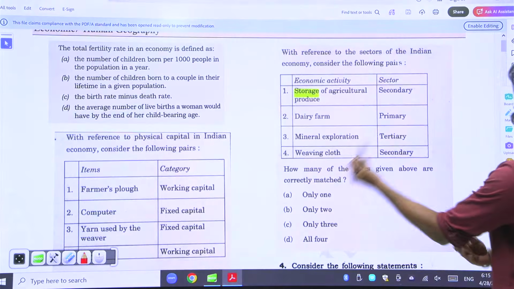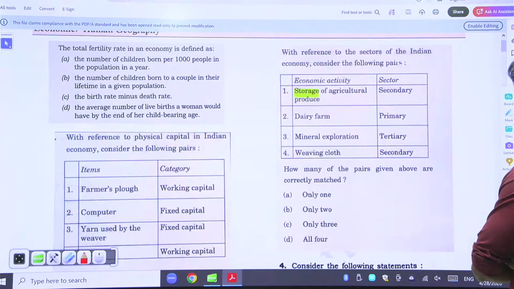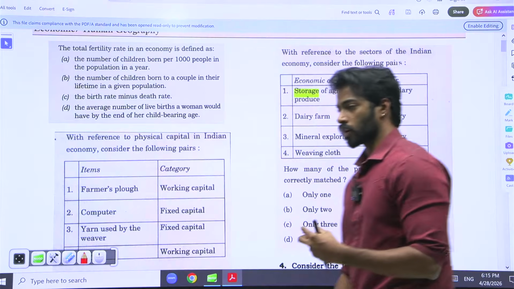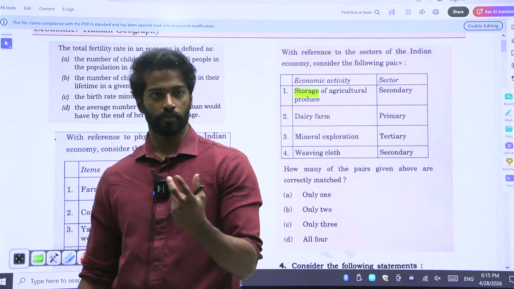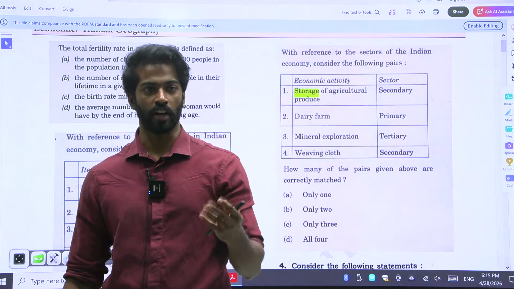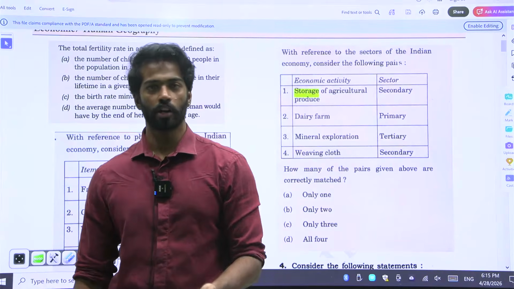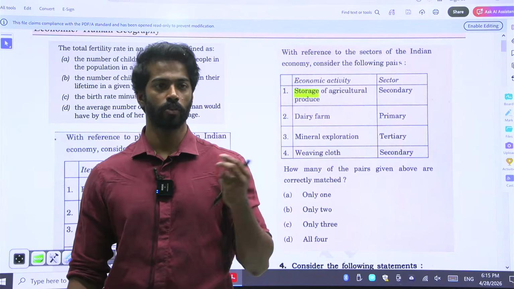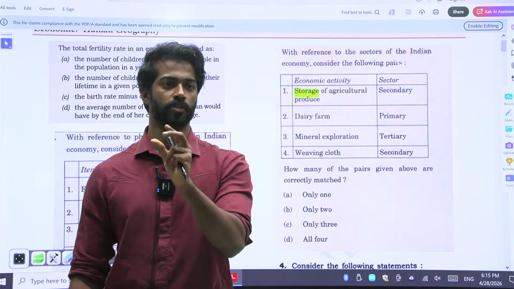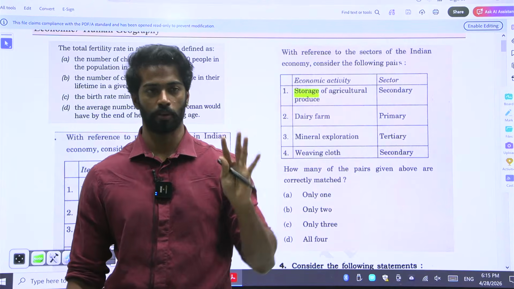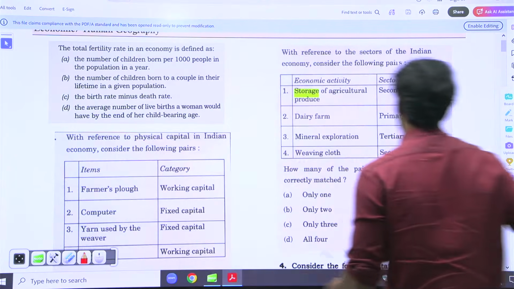Here, with reference to the sectors of Indian economy, consider the following pairs. In this question, you need to understand that you need knowledge as a base. You cannot eliminate as it is. Unless you know what is secondary, what is primary, and what is tertiary, you cannot eliminate. You have to know that this is secondary, this is tertiary, this is primary. Only then you can answer.